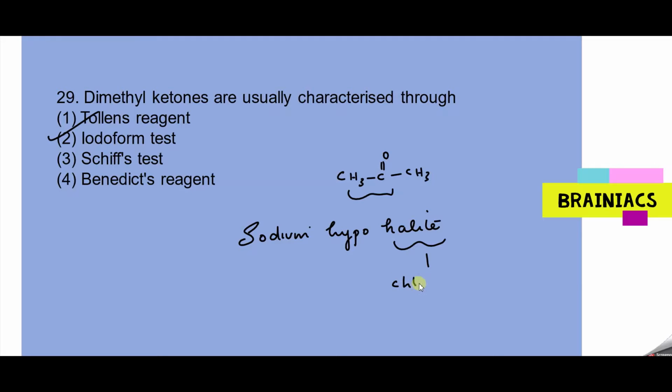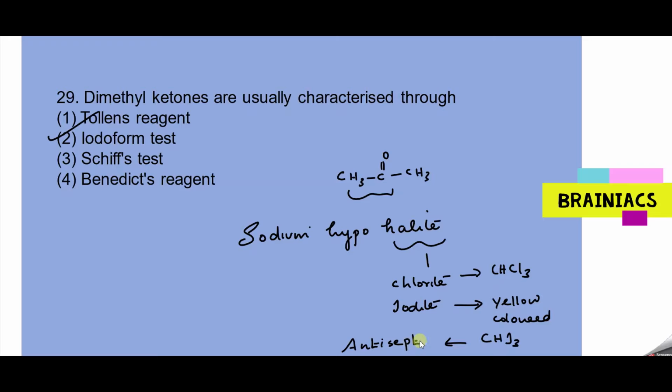If it is iodine, it becomes hypoiodite. If chlorine comes, the byproduct is chloroform. If iodine comes, it is a yellow colored solid. This yellow colored solid is nothing but our iodoform, and it has antiseptic properties. Please remember these things. Okay, so I hope it is clear. Let's go to the next question.